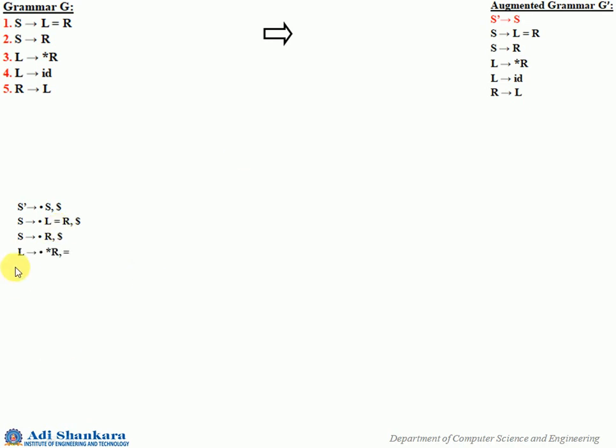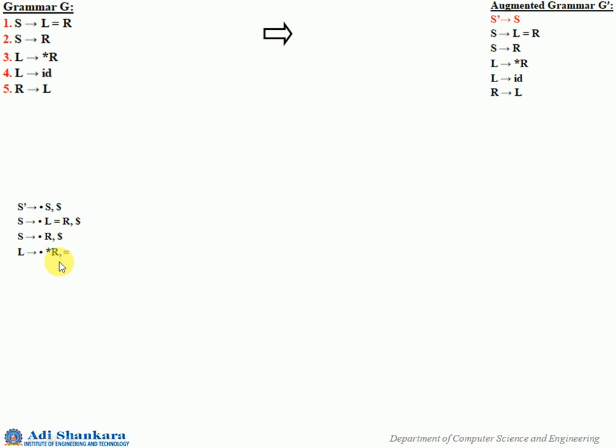So here it is an L production with dot on left end, and the look ahead will be, since you are finding the closure based on this particular LR1 item, after L whatever comes, you have to find the first of it. So first of this is equal to, since it is a non terminal symbol. So you have put equal to here.